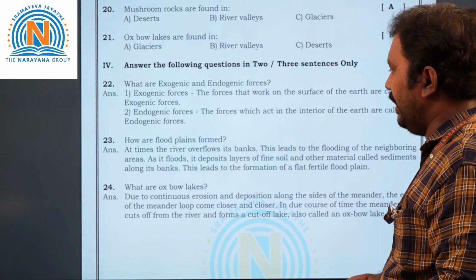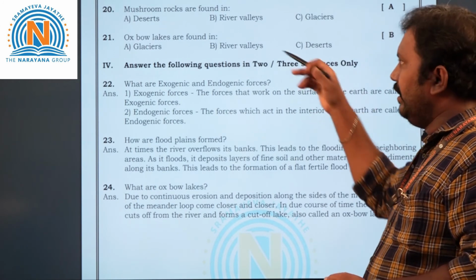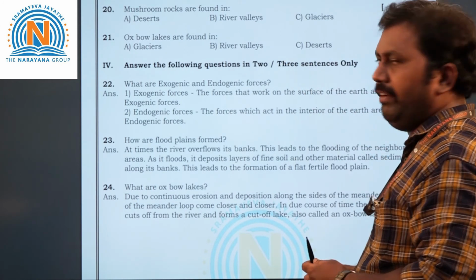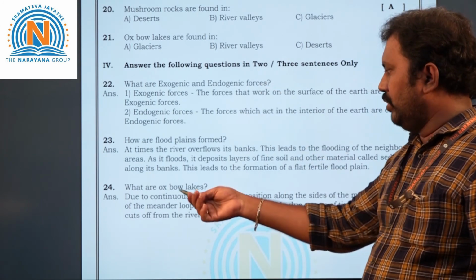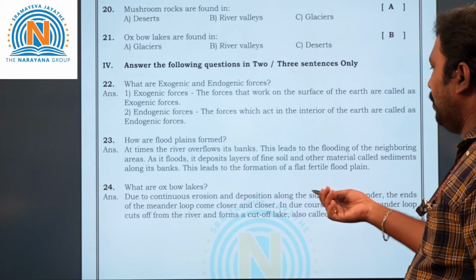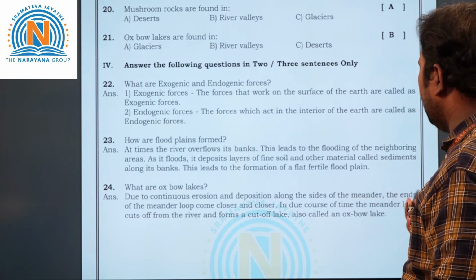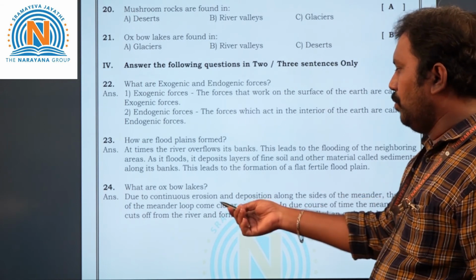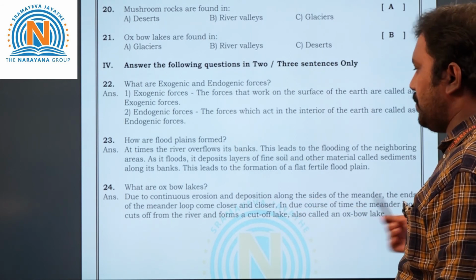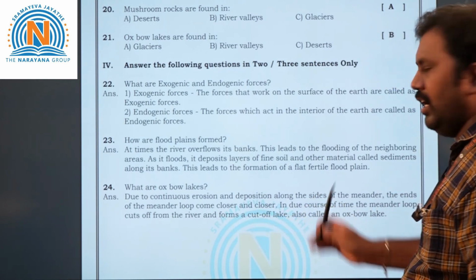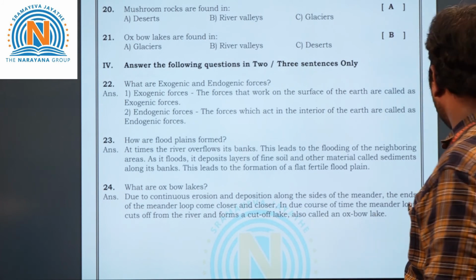Okay. Next, last question, 24th question. What are oxbow lakes? Just now explained in the choices, 21st question. We saw there how oxbow lakes are formed. Due to the continuous erosion and deposition alongside the meanders, the meander loops come closer and closer. In the course of time, meander loops cut off from the river and form cut-off lakes. They are also called oxbow lakes.